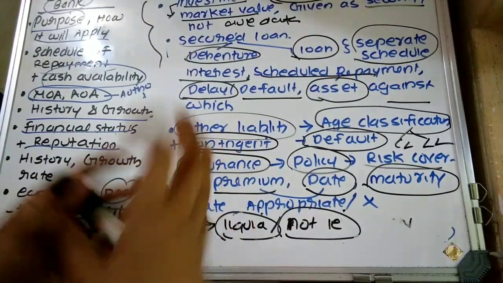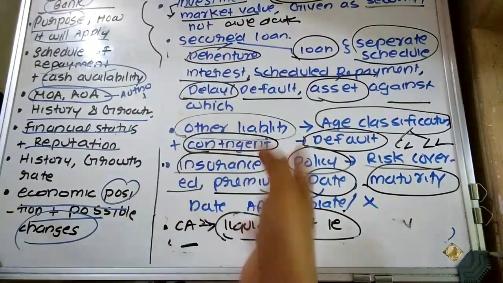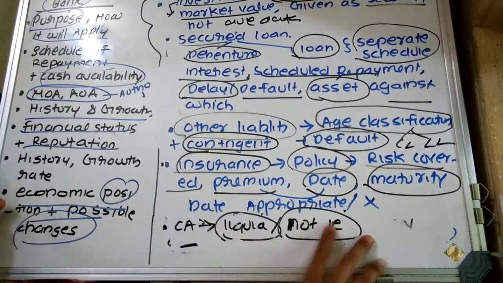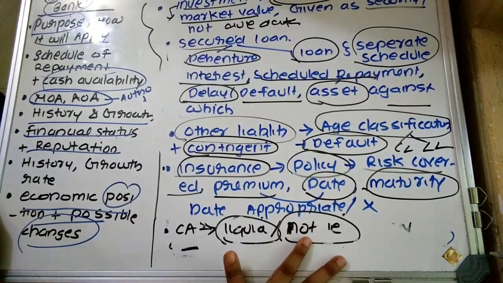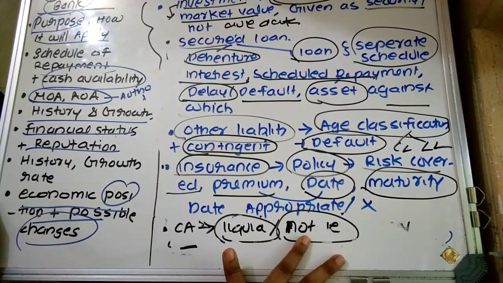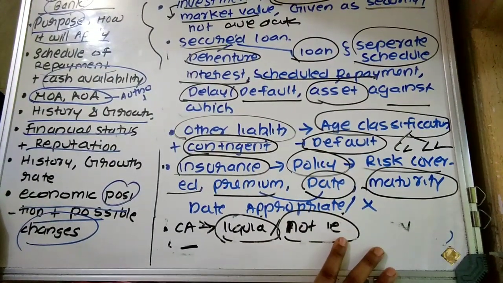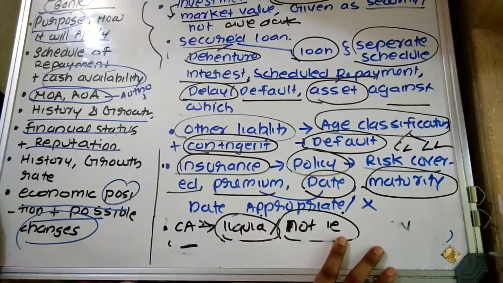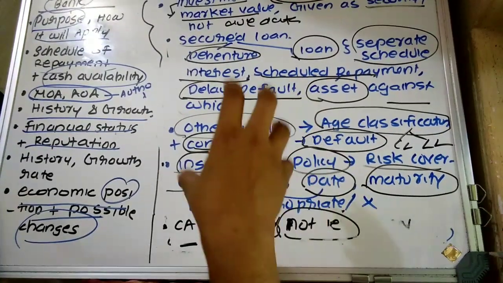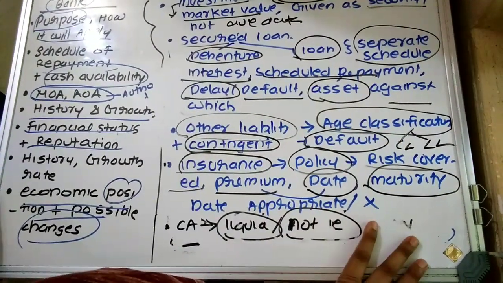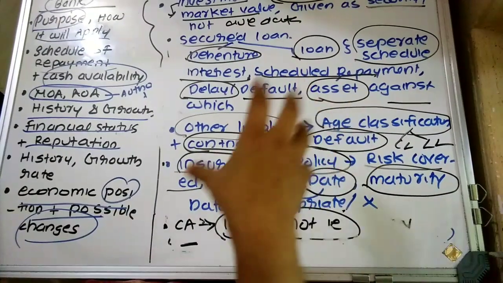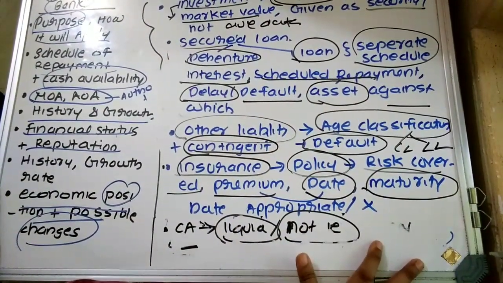the schedule of repayment, whether they have cash availability or sources to make the repayment, whether their memorandum of association and articles of association permit them to obtain a loan from the bank, then the financial status and reputation of the company and concerned directors have to be obtained, plus their history, growth rate, and economic position.